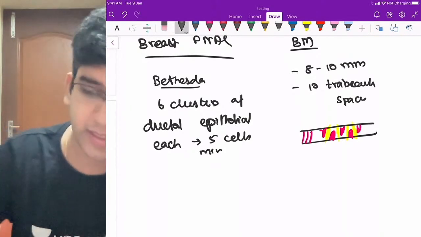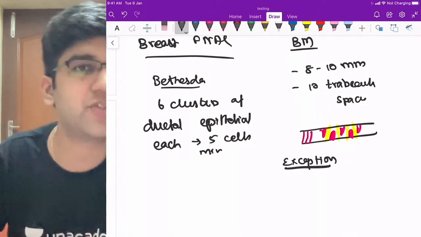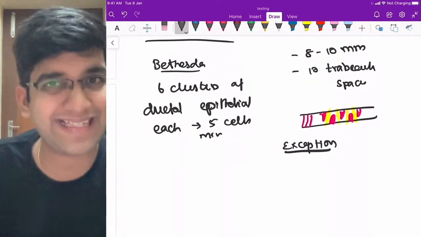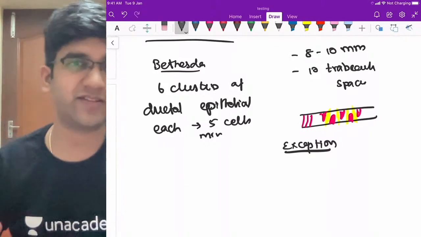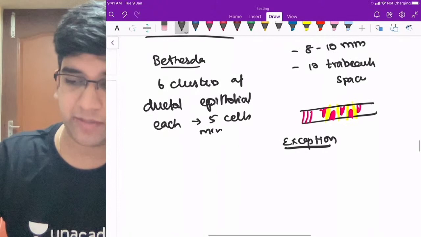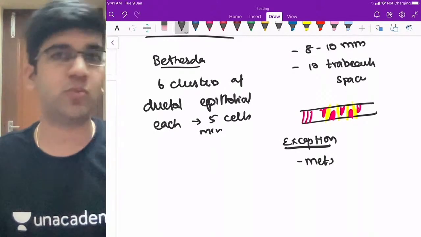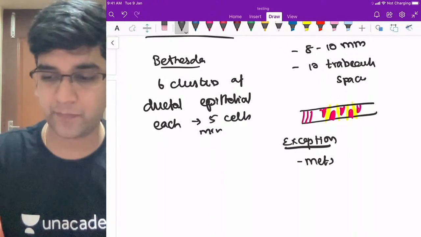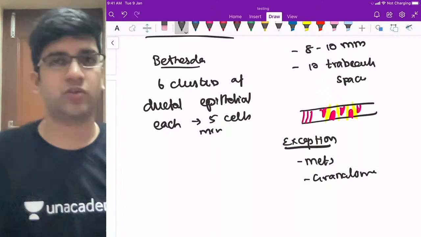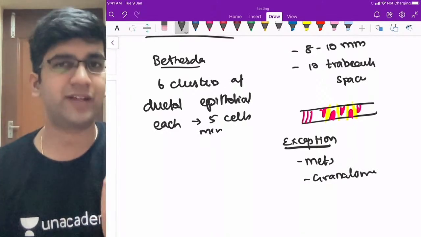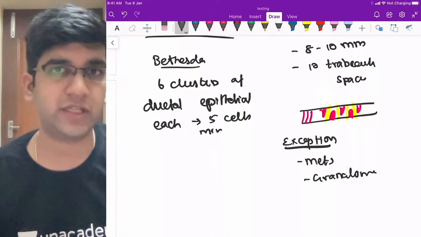Fine. Again, I have an exception. Exception is always there, right? If I find metastasis, tell me any cancer which can go to the bone marrow. I'm sure you'll know lots of cancer which can go to the bone marrow. When you find metastasis, I don't require 10 spaces. 1 space of mets is more than enough for me to call it metastasis. Or when I find granuloma, my first possibility is still going to be tuberculosis. One granuloma is more than enough for me to suspect tuberculosis, right? Yes, perfect. Prostate can go there.